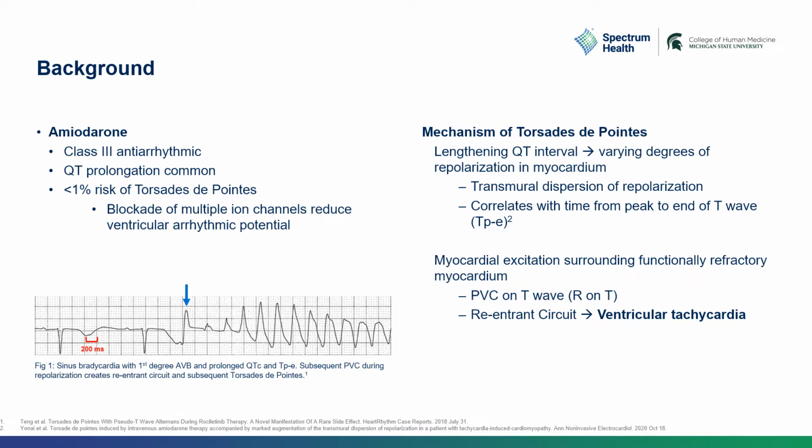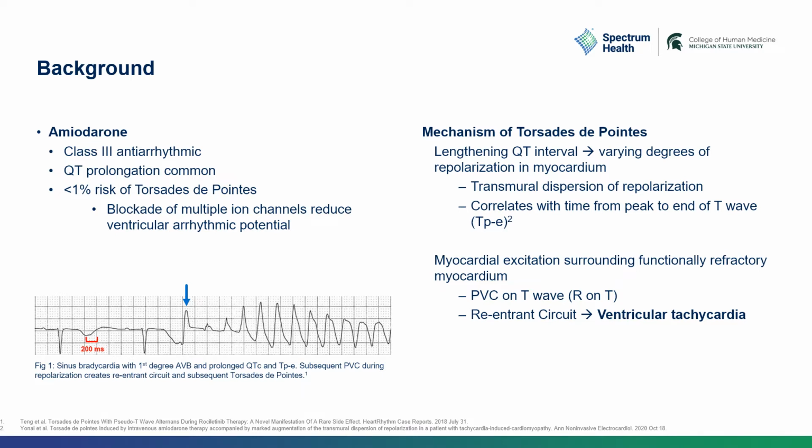So Torsades is set up due to this varying degree of repolarization that occurs throughout the myocardium as the QT interval prolongs. This is known as transmural dispersion of repolarization. So varying cell populations within the myocardium are refractory at different points in time. And the degree of this heterogeneity is actually reflected by the time from the peak to the end of the T wave on EKG, or the TPE interval. And as this interval prolongs, the heterogeneity within the myocardium increases.